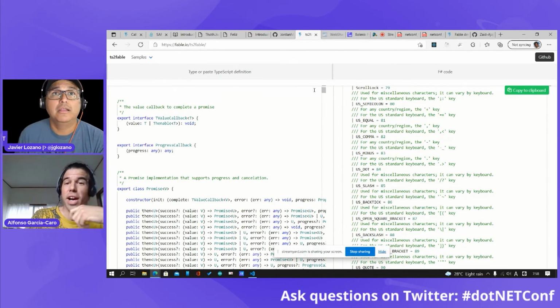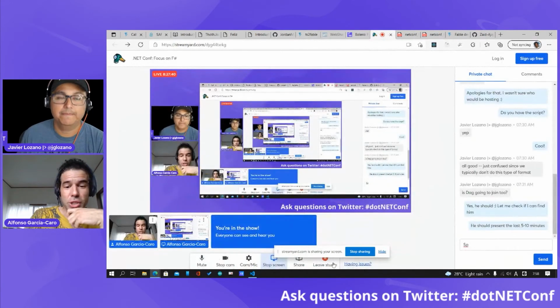So if we talk about what's next for Fable, it's the same as what's next for F#: beyond JavaScript, beyond .NET. Some other contributors, not me, are working on expanding Fable to other target languages.